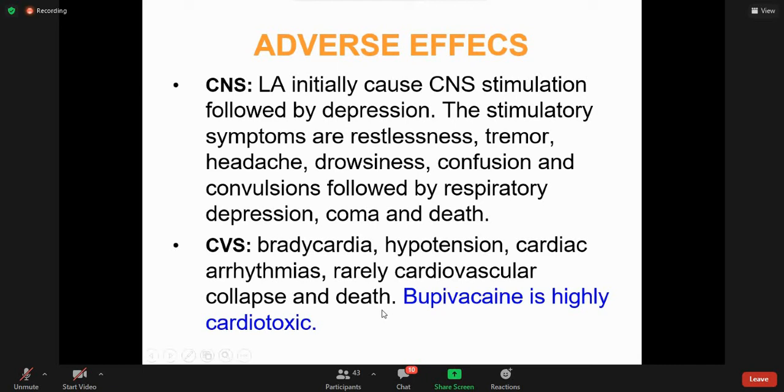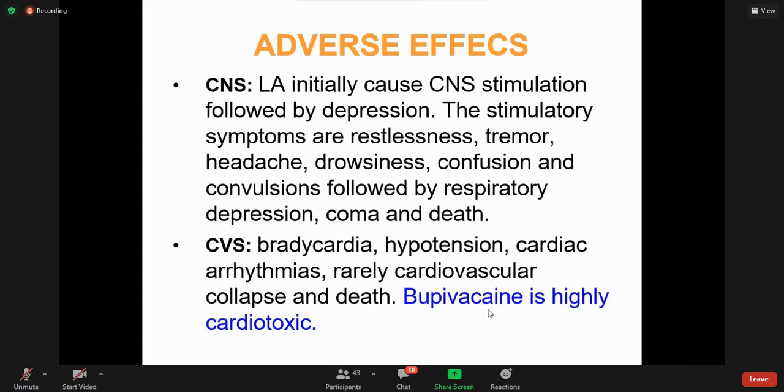CVS related adverse effects: it may cause bradycardia, hypertension, cardiac arrhythmias, and rarely cardiovascular collapse and death. Rarely, right? If we do not calculate the dose properly, or very high doses are given accidentally, or multiple doses of local anesthetics are given, then there is a chance of cardiovascular collapse and death. But normally it doesn't occur.